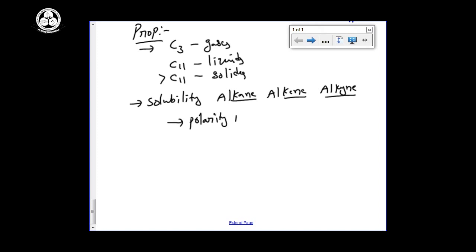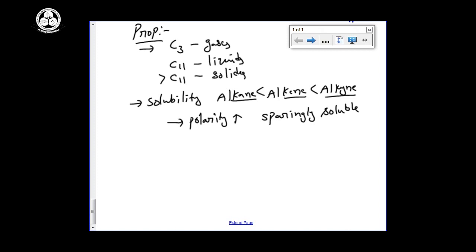Polarity increases from left to right, from alkane to alkyne. So polarity increases means solubility is somewhat better. So alkynes are sparingly soluble when compared with alkene and alkane. So solubility we can compare. When compared with alkane, alkenes are somewhat soluble.